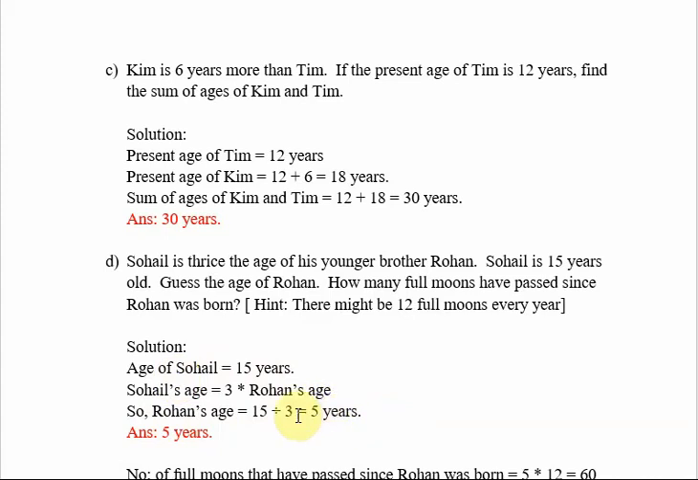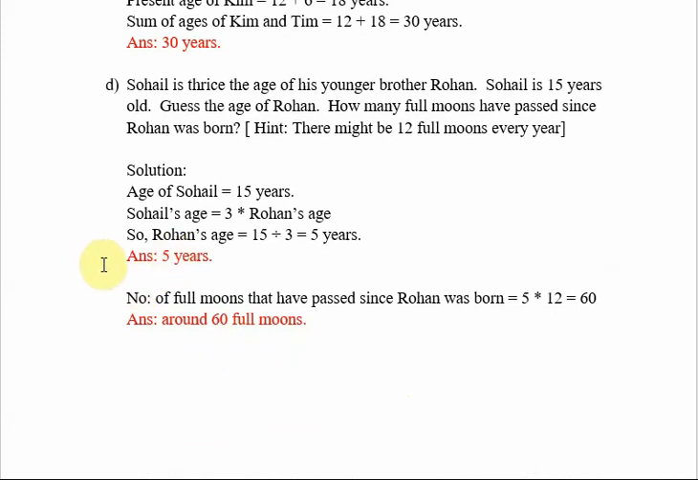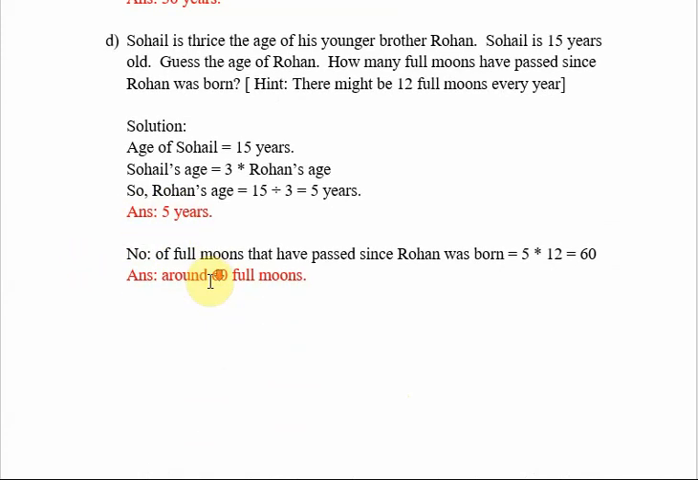You can see 5 into 3, you will get 15. So Sohail's age is 15 written here. Here you can write 5 instead of Rohan's age to check it out. So you will get 15. So what is the age of Rohan? Rohan's age is 5 years. 15 divided by 3. So we got the age of Rohan. The age of Rohan is 5 years.